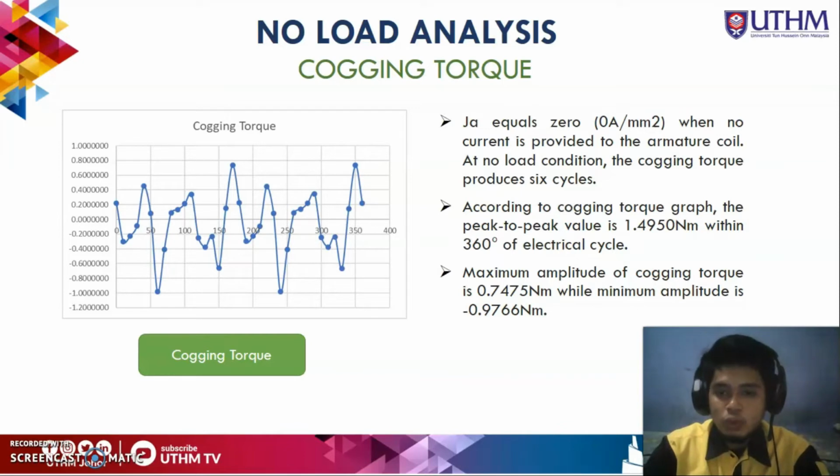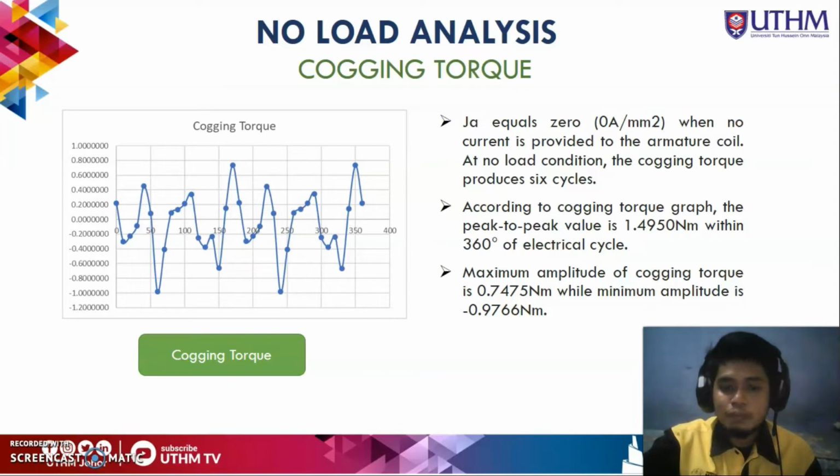The peak-to-peak value is obtained from the maximum amplitude of cogging torque, which is 0.7475 Newton meter, times 2. The minimum amplitude is negative 0.9766 Newton meter. These are the values of cogging torque for my initial structure of PMM.